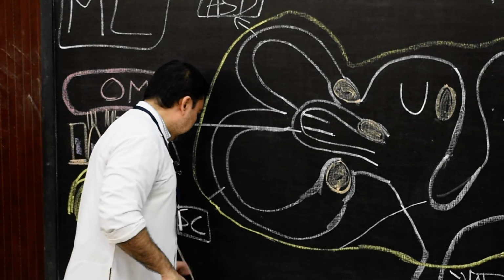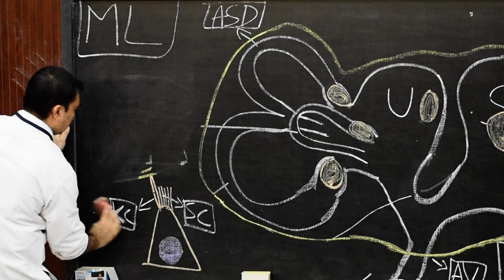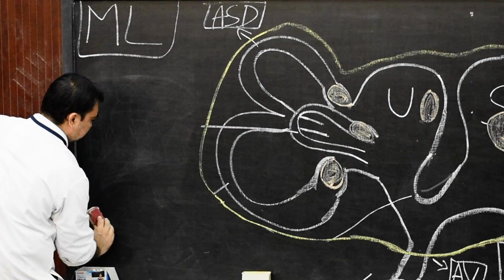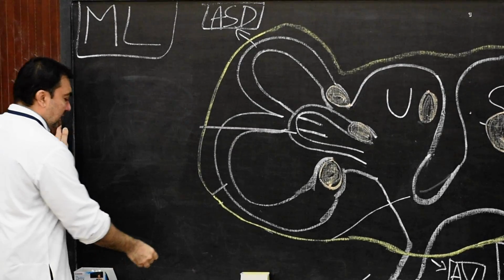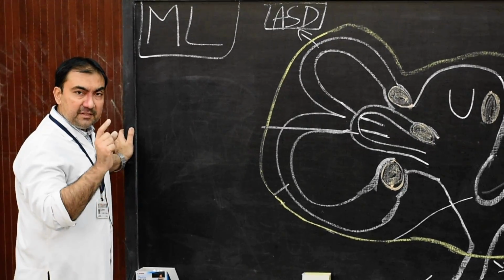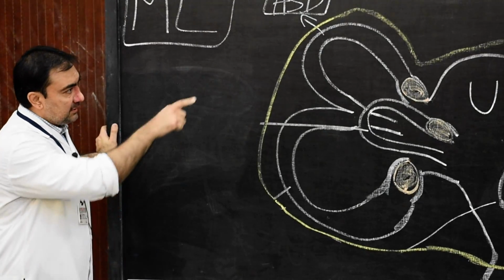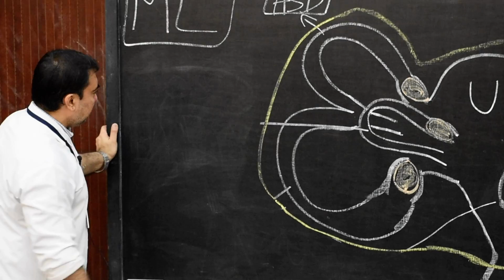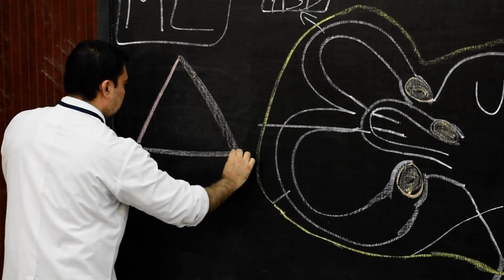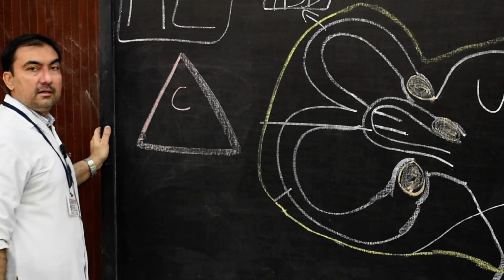What will be the diagram? The diagram for this crista ampullaris will be, here we will draw a very short diagram of crista ampullaris present in the semicircular ducts. In which region? In the ampullary region. First will be, just as otolithic membrane of macula, substantia gelatinosa, substantia membrana tectoria, that is of the organ of Corti. Same way here we will draw this gelatinous mass, and this gelatinous mass will be known as cupula.